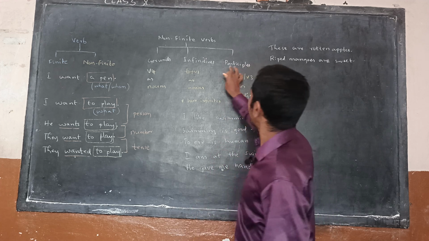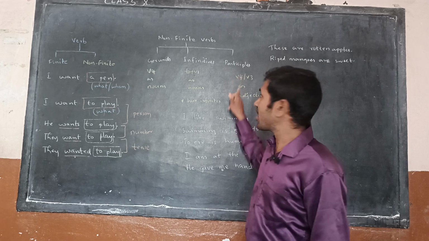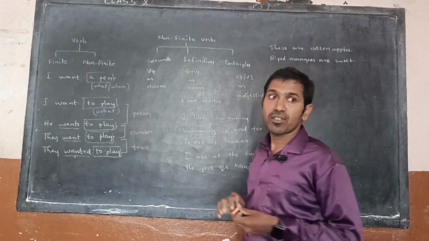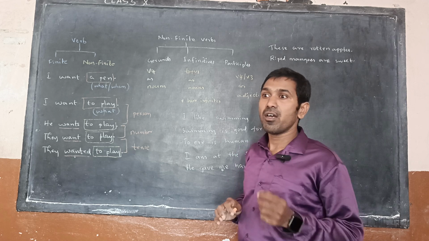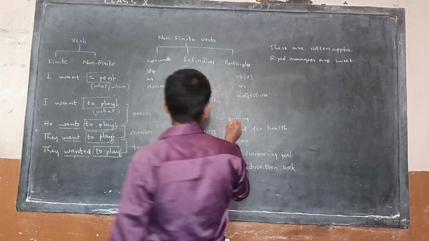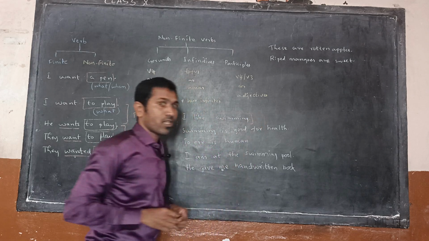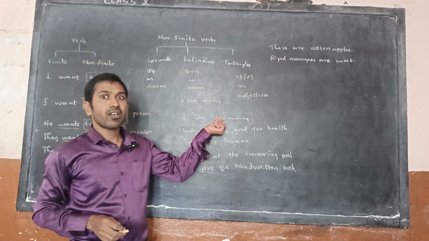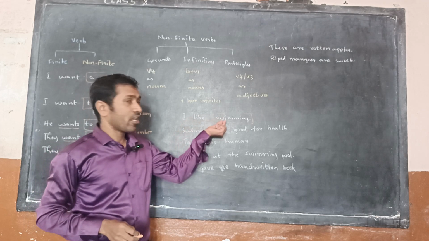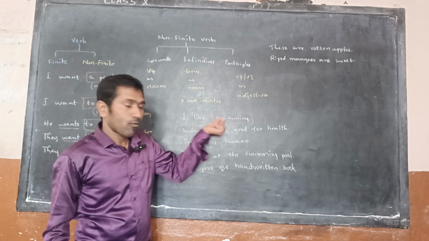Okay, next, participles. V4 or V3 works like adjectives. They are called participles, right? Some examples we'll see. I like swimming. Here the word swimming looks like a verb, but it is not working like a verb. It is working like a noun. What I like? It is giving the answer for the question what. So it is called a noun.